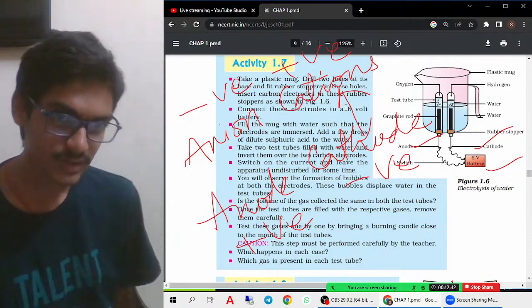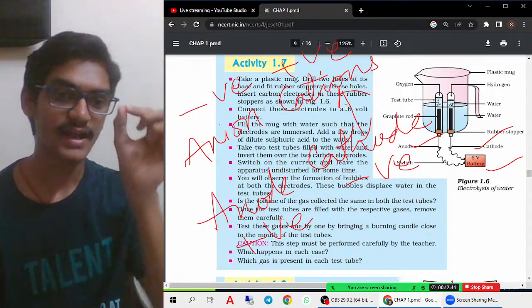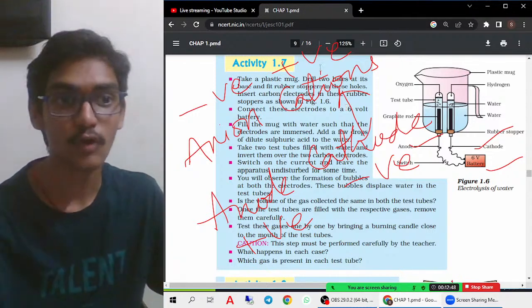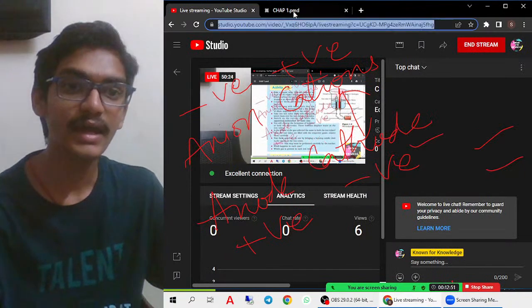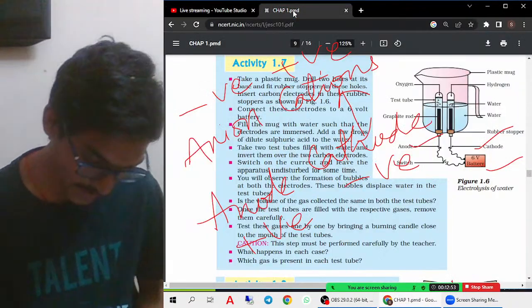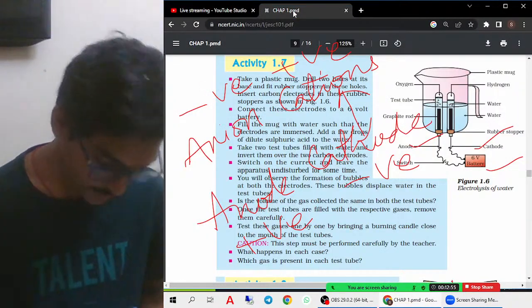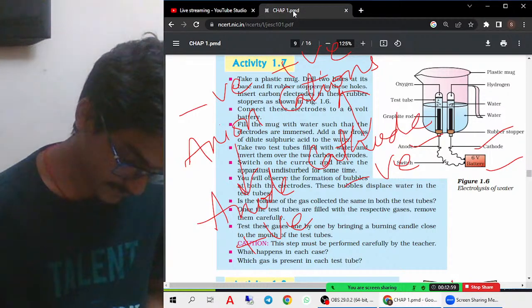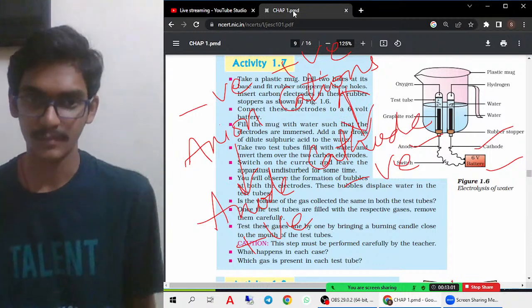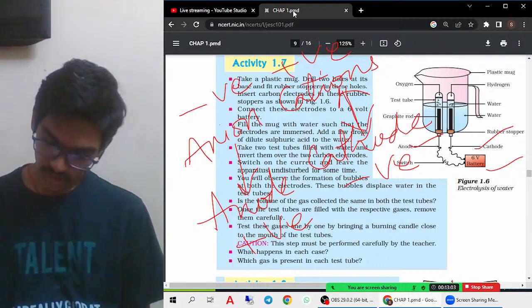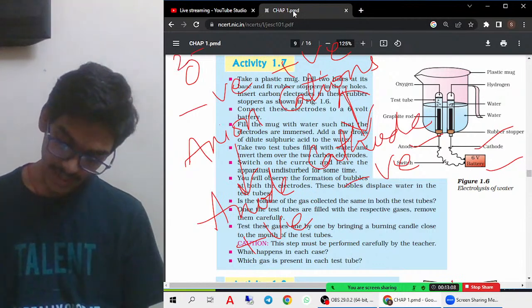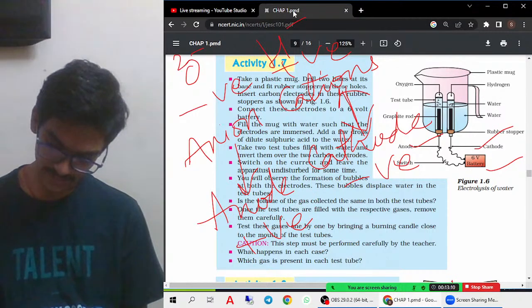You have to remember that an anion will always go to the positive one, because a negative and a positive will always attract together. So anion will always be attracted to the anode and cation will always be attracted to the cathode. That you must remember. Oxygen is an anion because it has a negative charge, and cation is hydrogen because it has a positive charge.